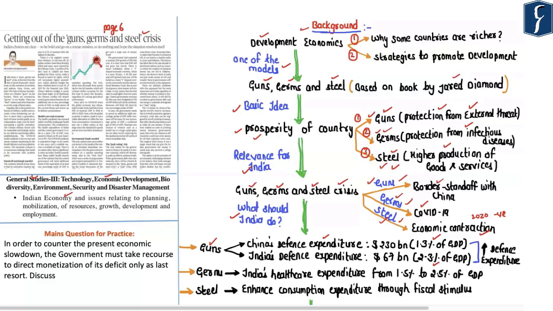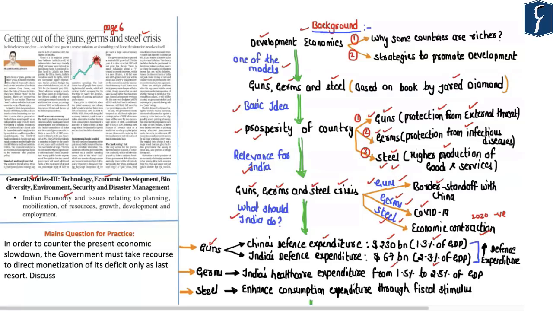However, if you convert this percentage of GDP of the respective countries into absolute value, China's defense expenditure is around $230 billion, whereas India's defense expenditure is around $67 billion.